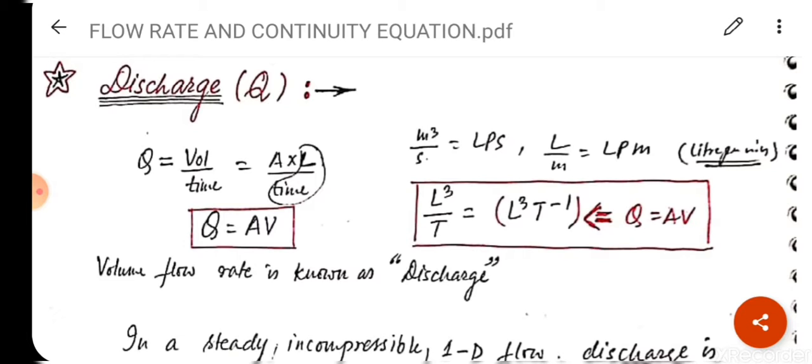Clear? So we can write Q is equal to volume upon time, or in place of volume, A into L upon time, or L upon time is nothing but velocity. So Q is equal to A into V, or Q is equal to AV. The unit of discharge is meter cube per second, or we can say liter per second. Liter is nothing but a volume, और लीटर पर मिनट.